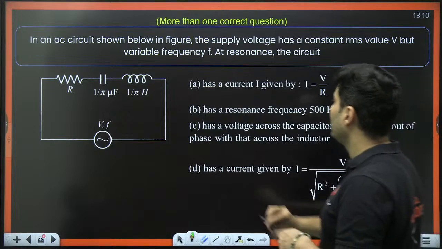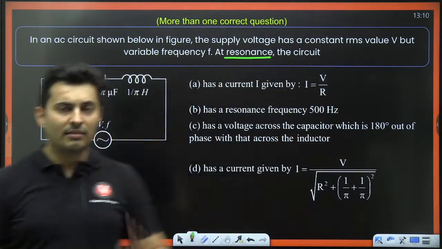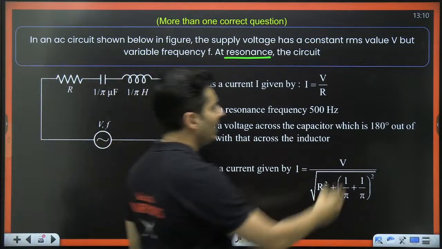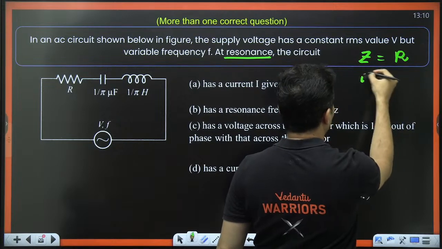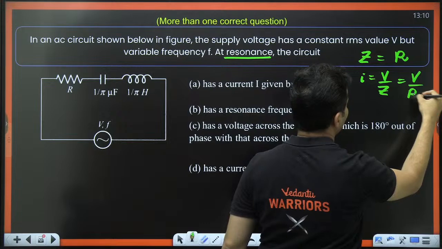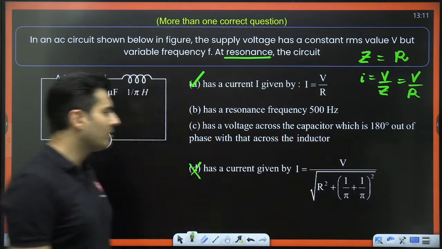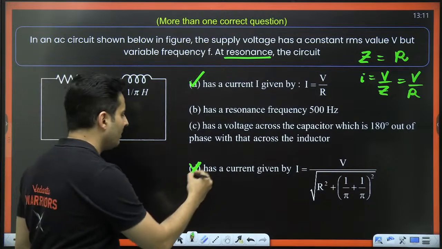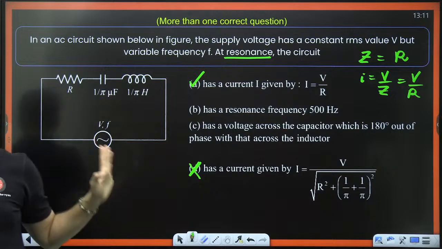So first of all, it is resonating. Once it resonates, my dear warriors, what will happen? The impedance will just become the resistance. So current, which was the voltage by the impedance, will just become voltage by the resistance. So naturally option A is correct. Option number D is wrong. Everybody got it till this point? Okay, impedance will be equal to the resistance.